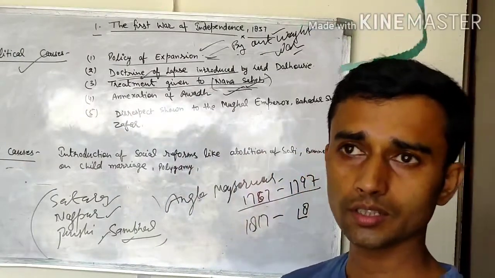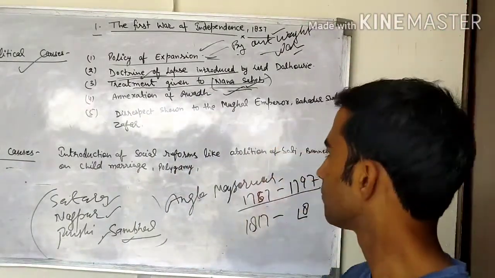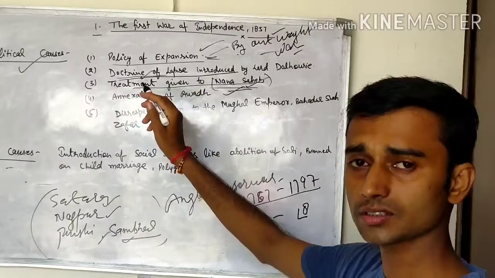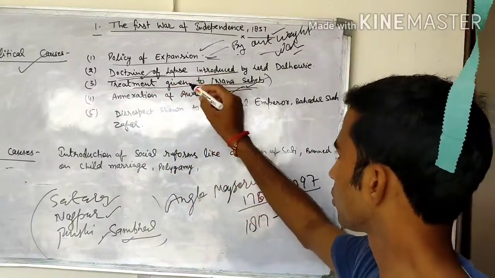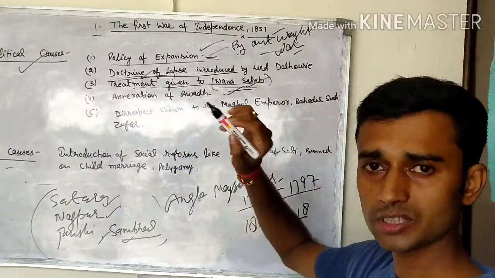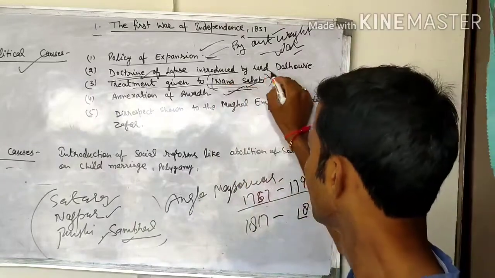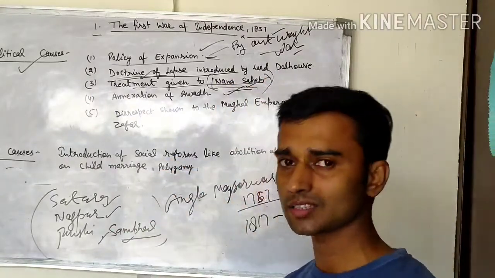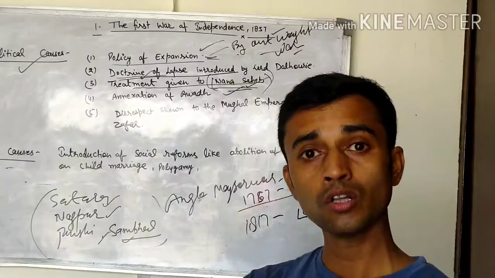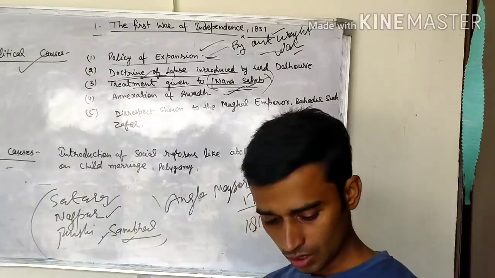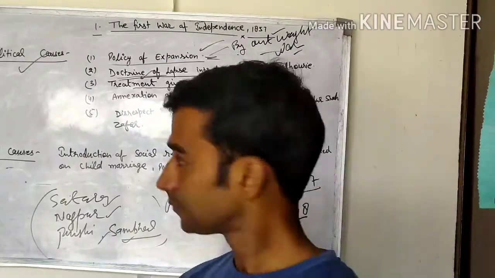This policy was introduced by the British East India Company. Through this policy, the pension of Nana Sahib was stopped by the Britishers. And who was Nana Sahib? Nana Sahib was the adopted son of Peshwa Bajirao II. Okay.